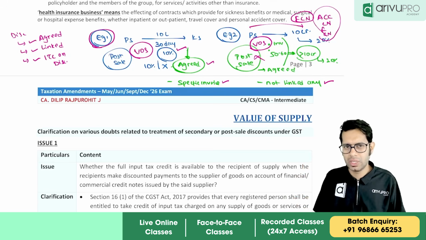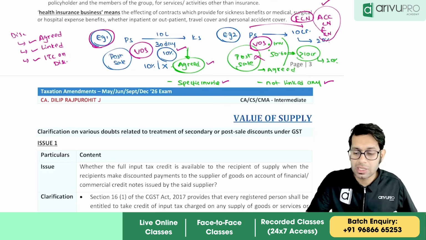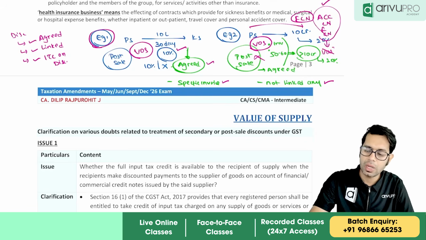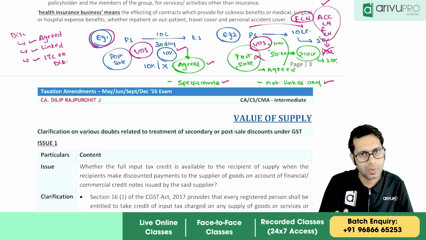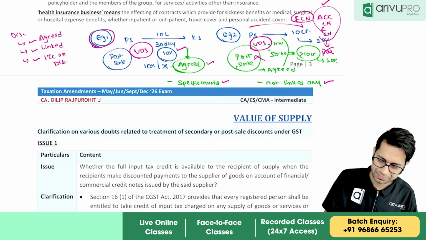Have you understood the story that discount given before supply, after supply, linked to a specific invoice, not linked to a specific invoice, but the company still gives this discount to the employee as a financial credit note, though they are giving the discount, value of supply is not reduced? Is this point clear? Now we will come to the clarification. What is the issue? What is the clarification? We'll see.